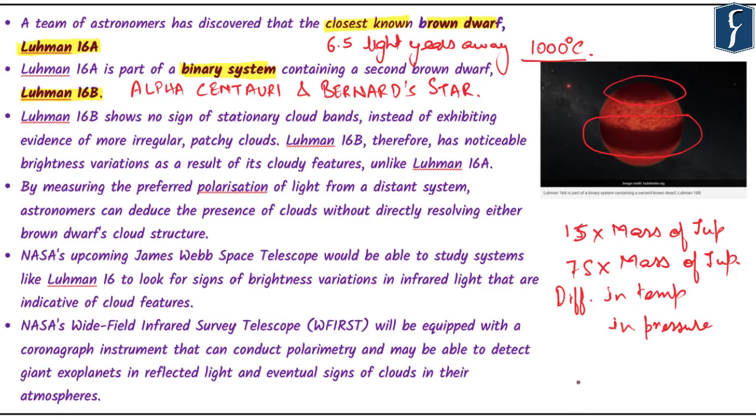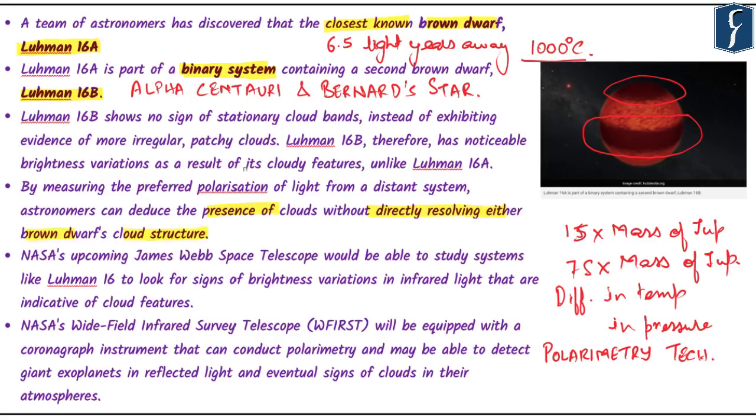Now, how is this entire thing being observed, let me inform you. For this particular purpose, the polarimetry technique is utilized. When light is reflected off particles such as cloud droplets, it can favor a certain angle of polarization. By measuring the preferred polarization of light from distant systems, astronomers can deduce the presence of cloud without directly resolving either brown dwarf's cloud structure.